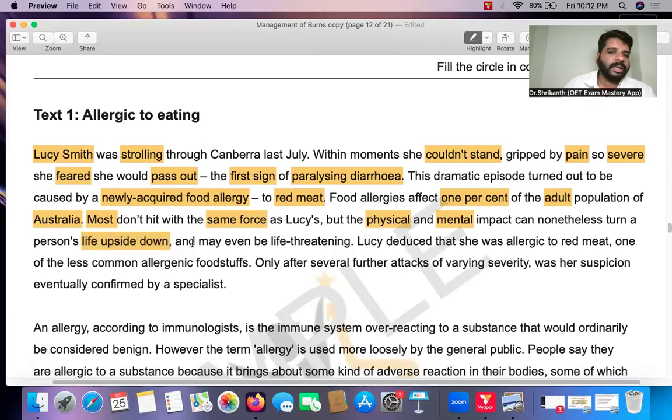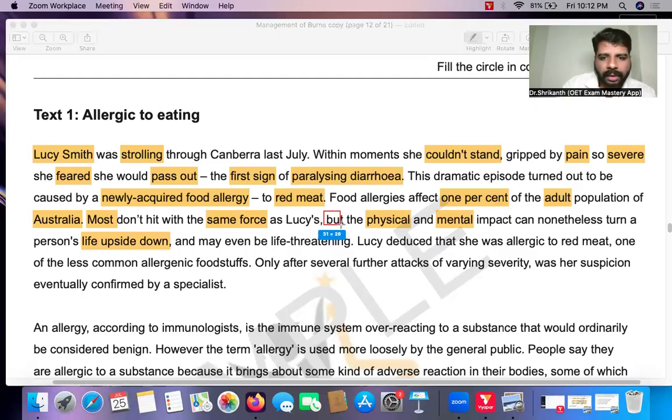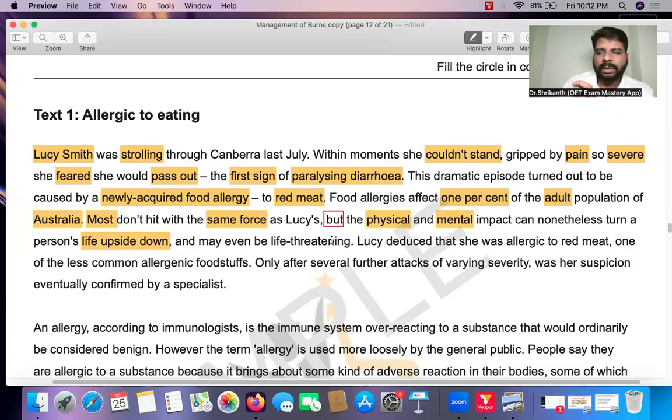But here, what is he saying? Now, see the word but over here. What is the word but? It is a contrast phrase, right? We can say it is a contrast phrase over here. Contrast phrases are basically what? Contrast phrases are words that signal a change. It signals a change over here. Now see, this is a positive statement: most don't hit with the same force as Lucy's.